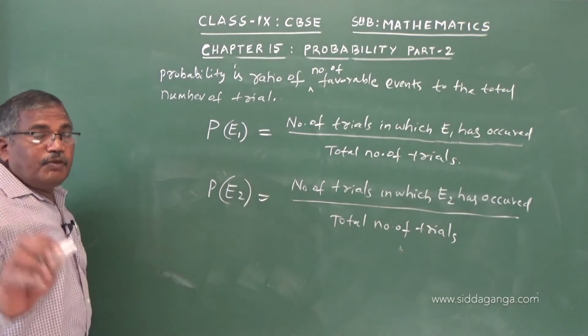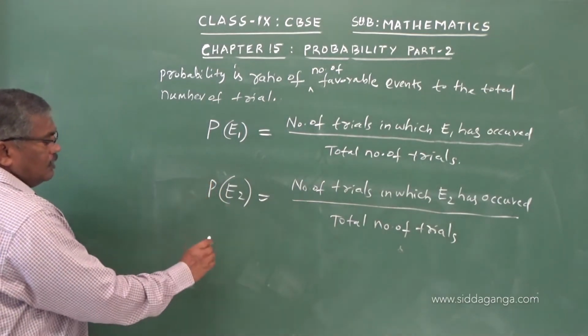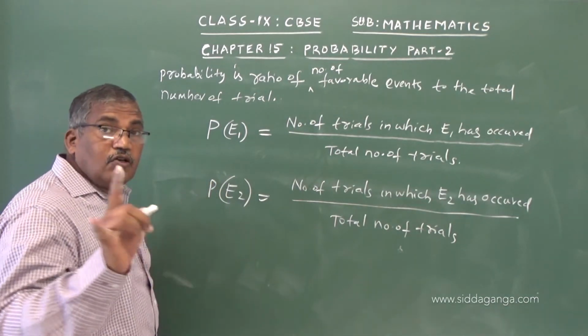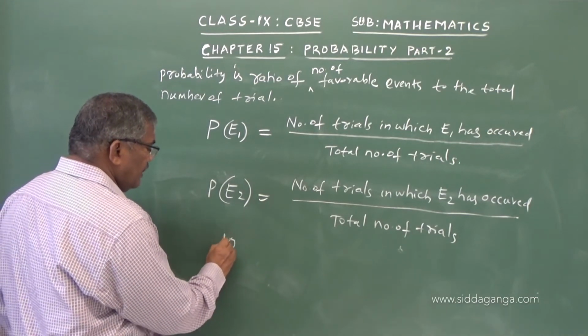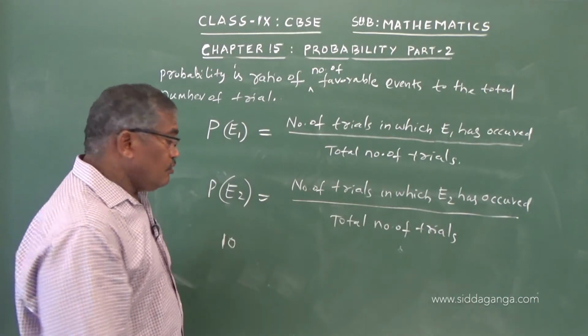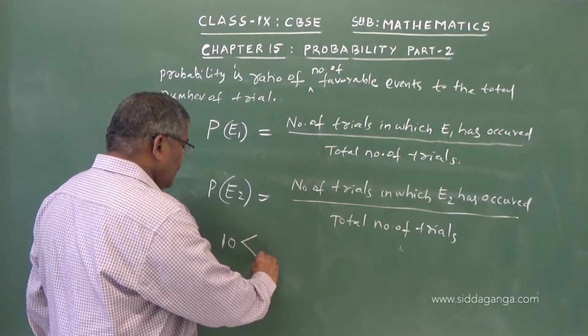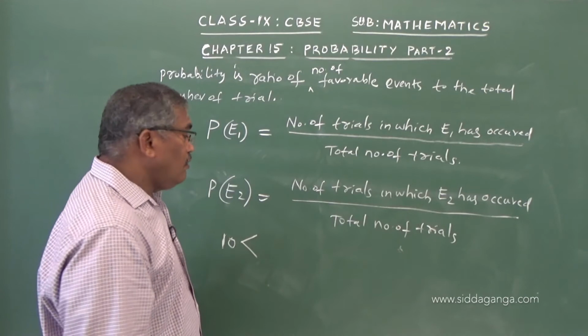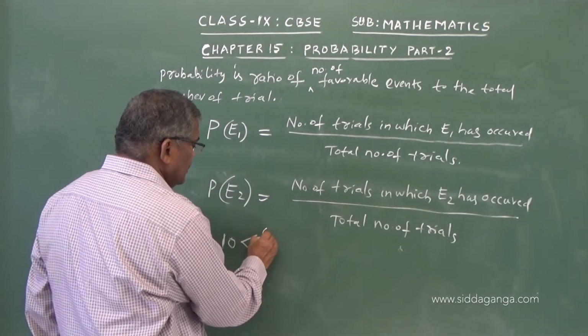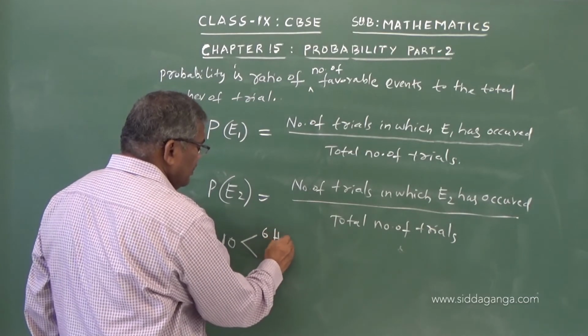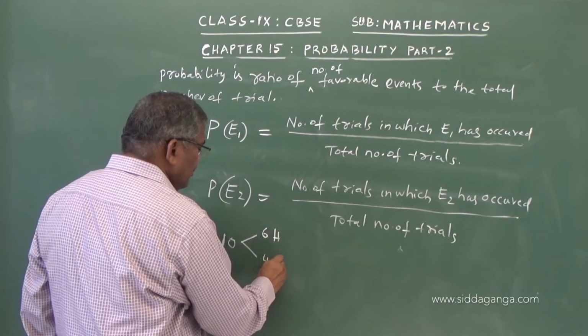I will give you a simple example at this juncture. Suppose you have tossed a coin 10 times, and in that experiment you have got, say, 6 times head and 4 times tail.